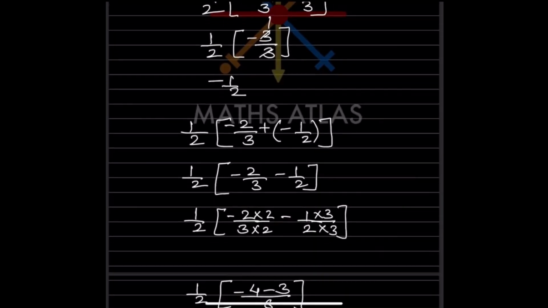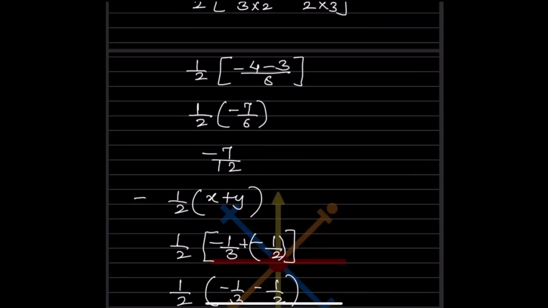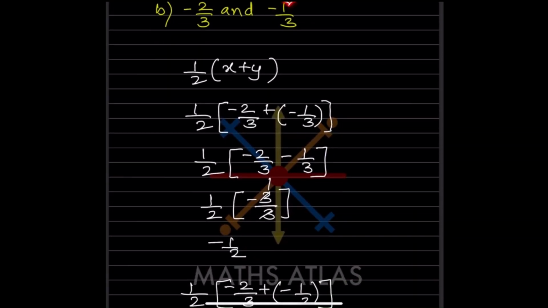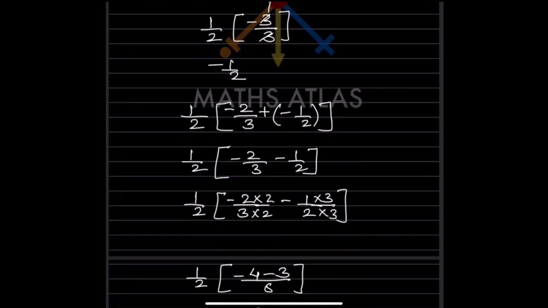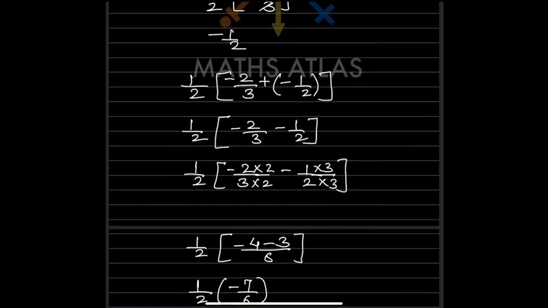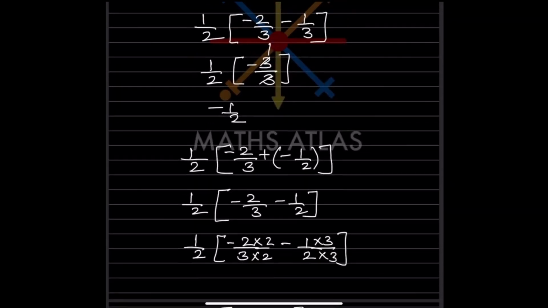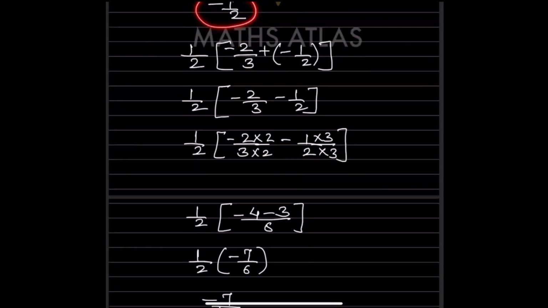So now again we can do here, that is 1 by 2 times x plus y. So now we will take here minus 1 by 3 and this one whatever we got, minus 1 by 2.